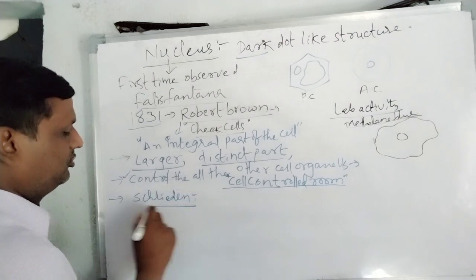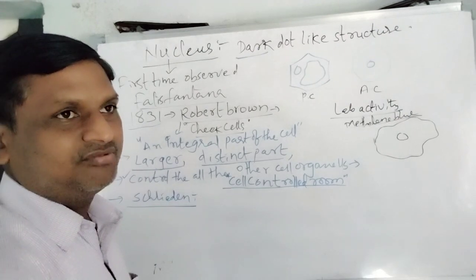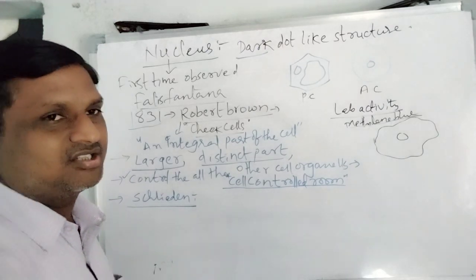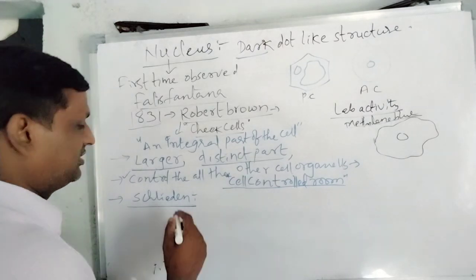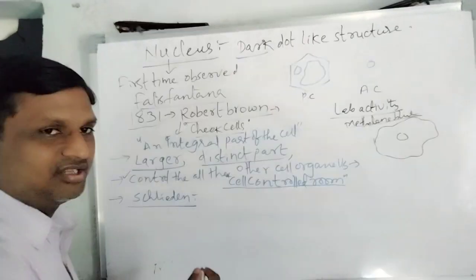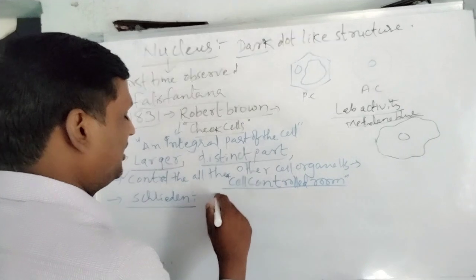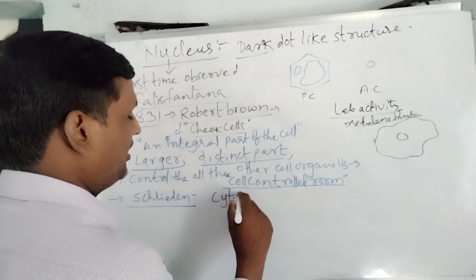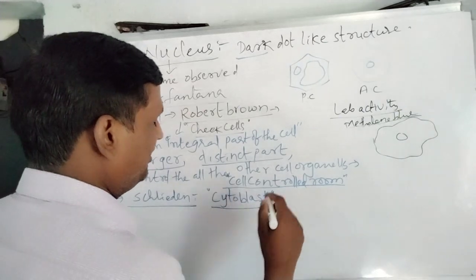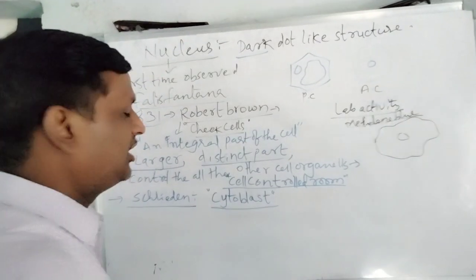According to Schleiden, he is one of the proponents. Schleiden discovered the plant cell, whereas Schwann discovered the animal cell. Schleiden was a botanist and he discovered the plant cell. According to Schleiden, the nucleus is called a cytoblast. Very, very most important point: Schleiden called the nucleus a cytoblast.